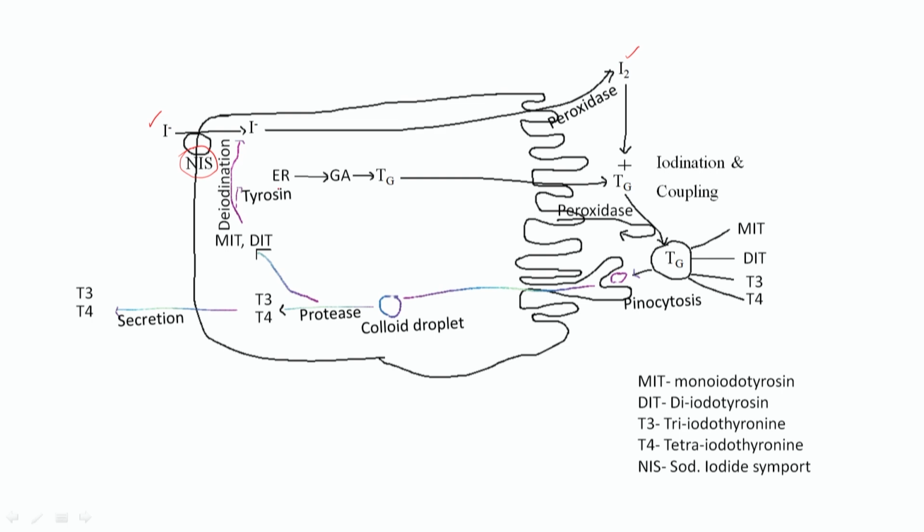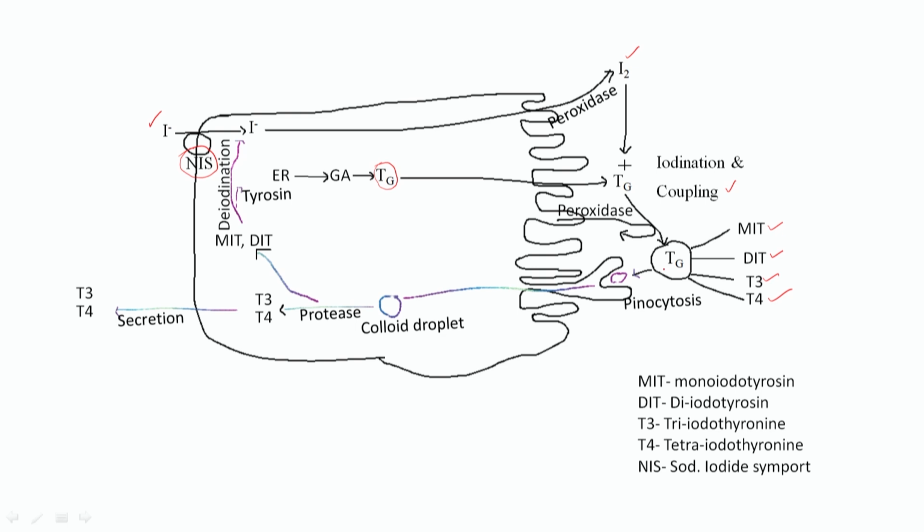And before that, here we can see how thyroglobulin synthesis is taking place. This thyroglobulin synthesis takes place in the endoplasmic reticulum, and then it goes into the Golgi apparatus and is packed into a vesicle. Then these thyroglobulins come to the outside of the follicular cell, into the follicle, where the iodine will bind with the thyroglobulin, and that is called iodination, followed by the coupling reactions. This iodination and coupling reaction is enhanced by an important enzyme called peroxidase, and then monoiodotyrosine, diiodotyrosine, T3 and T4 are formed. All this formation takes place but remains in the follicle only; it does not come out of the follicle.